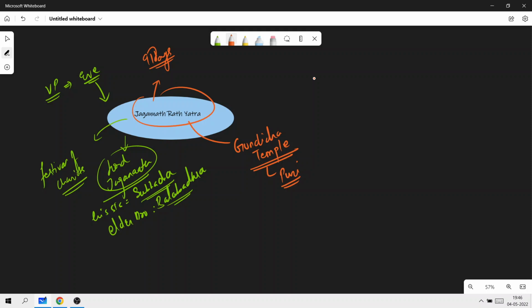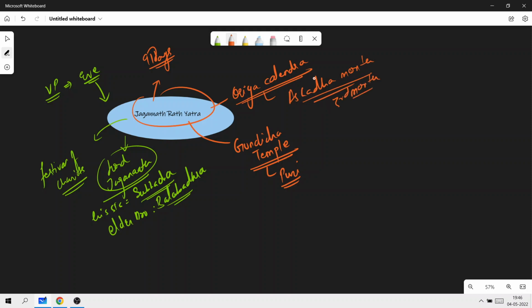The annual festival is celebrated on the second day of the Shukla Paksha, which is the bright fortnight, in the Ashadha month, that is the third month according to the traditional Uriya calendar. So please remember, this is not as per the Georgian calendar or any other. This is as per the Uriya calendar.